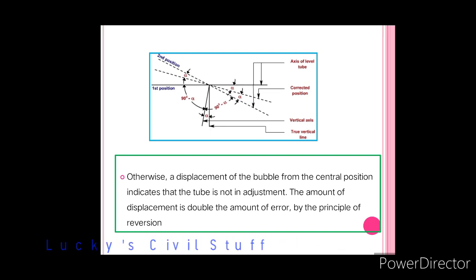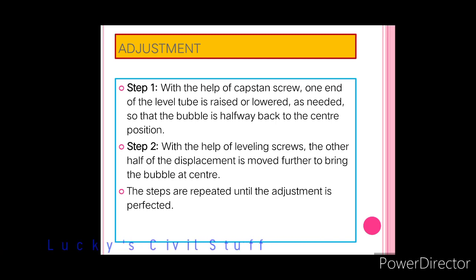Now, how you are going to do the adjustment is, with the help of the capstan screw, one end of the level tube is raised or lowered as needed so that the bubble is halfway back to the center position. Means don't bring the bubble directly to the center using the capstan screw alone.